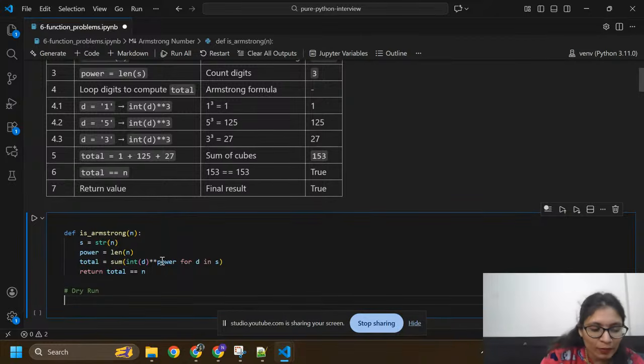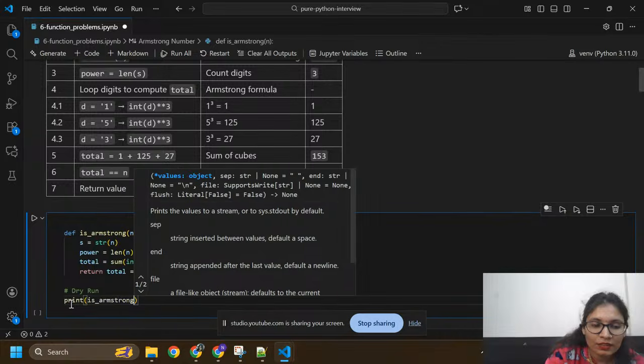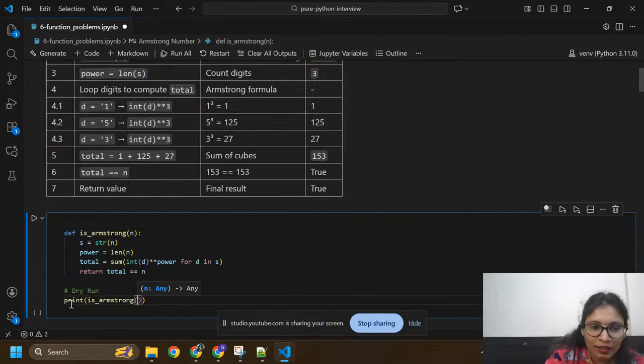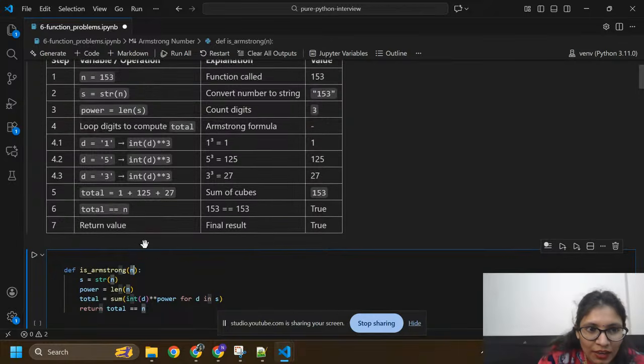I'm going to explain everything. Wait a minute, this is Armstrong. I'm going to display the result by using print. Armstrong, here I have n equals 153. So this is the function call, is_armstrong, n equals 153.